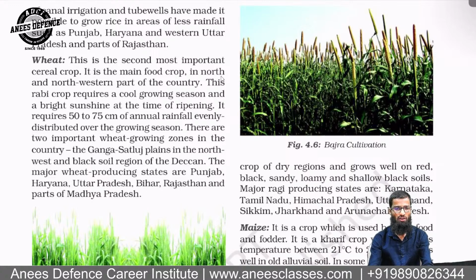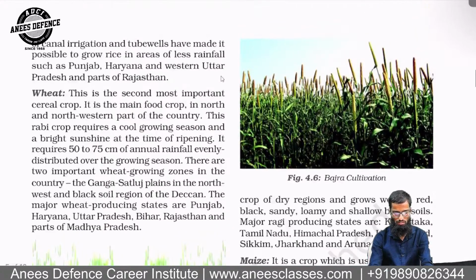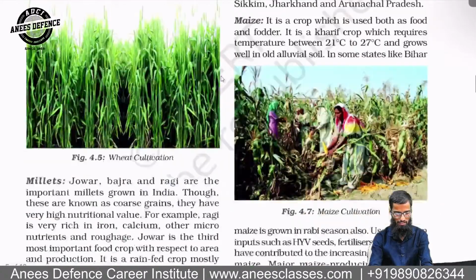अब यहाँ पे एनुअल रेनफॉल देखो, राइस के लिए 100 सेंटीमीटर की बारिश लग रही थी, राइट? But here the annual rainfall is around 50. It's almost half of the rice, so it requires half of the annual rainfall compared to rice. So almost in the areas of Uttar Pradesh, Bihar, Rajasthan, Haryana, and also some parts of Madhya Pradesh, you will see wheat cultivation. Look at the wheat cultivation.